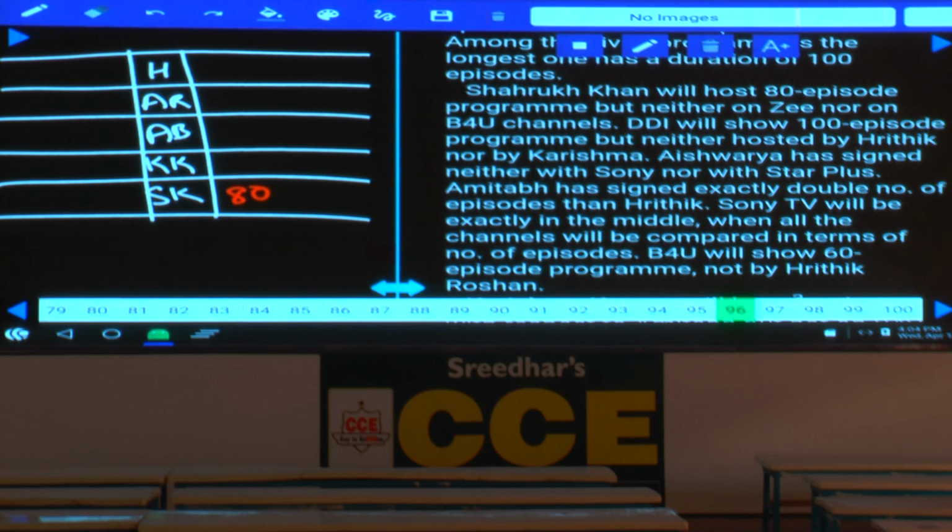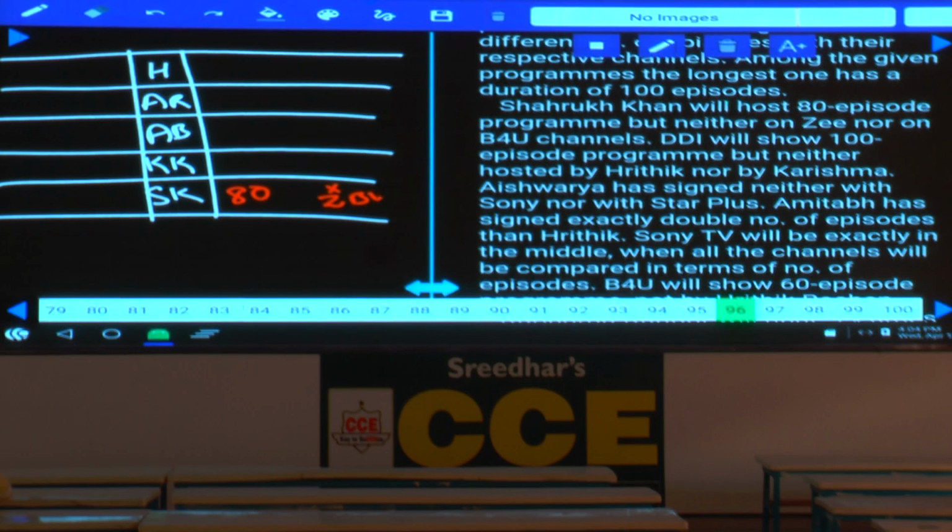But neither G nor B for you, isn't it? Now these two were ruled out. Then next one, DD1 will show the 100 episode program. Now 100 is DD1, and this Shah Rukh cannot be DD1 as well, isn't it? Why can Shah Rukh not be DD1? Because Shah Rukh is 80 but not 100. Hence these 3 were ruled out for Shah Rukh. Then DD1 will show the 100 episode program, but neither hosted by Hrithik nor Karishma. Hence 100 DD1 cannot be here, and cannot be Karishma as well. Hence what are the possibilities for this one?